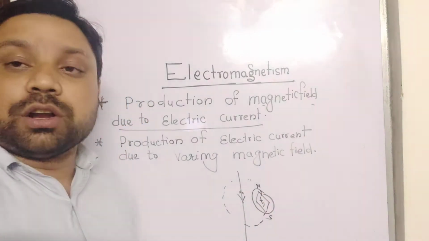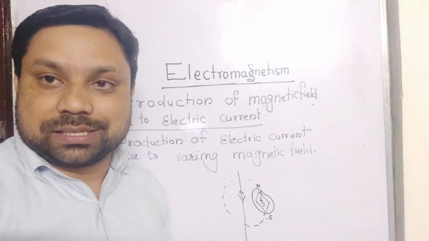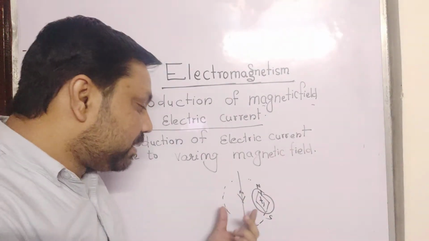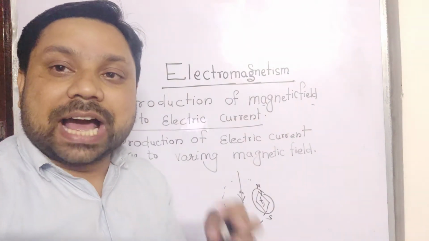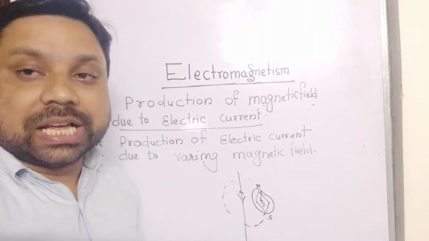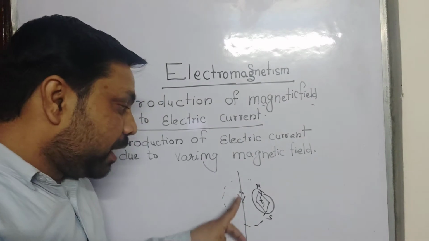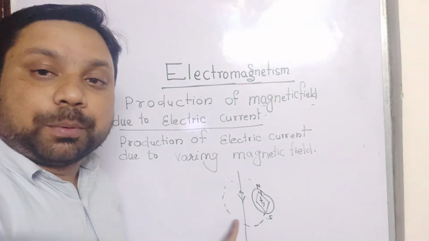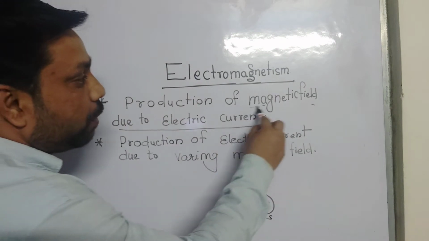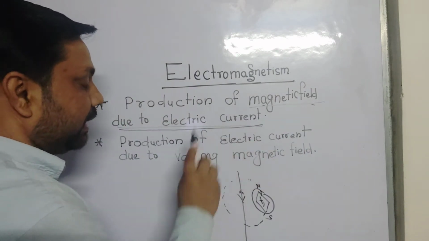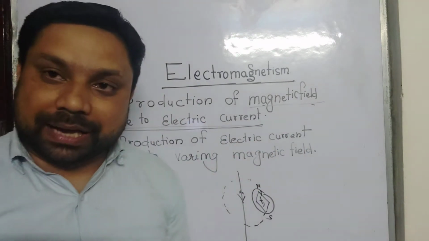and then the direction of the magnetic field also changed. It means that if we change the direction of electric current, the direction of the magnetic field changes. The magnetic field depends upon the electric current. So the phenomenon of production of a magnetic field due to electric current is called electromagnetism.